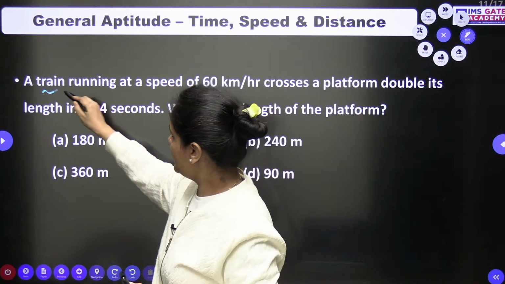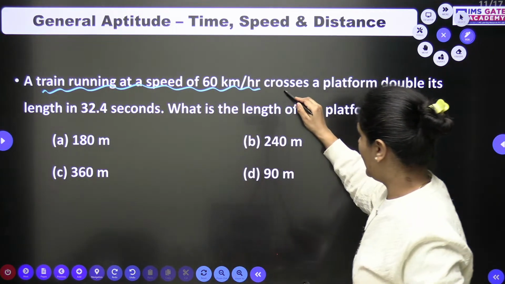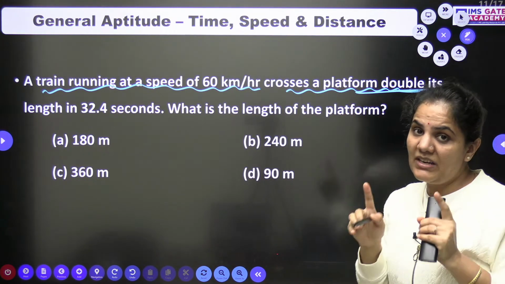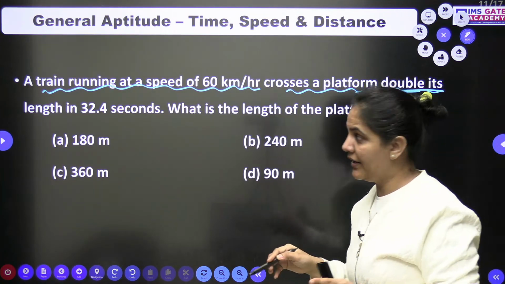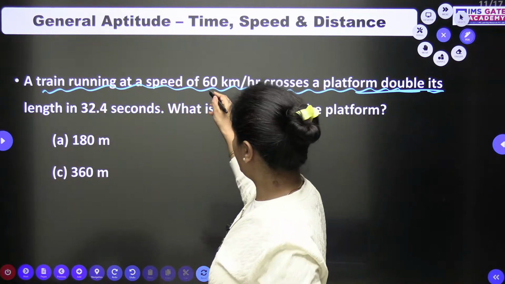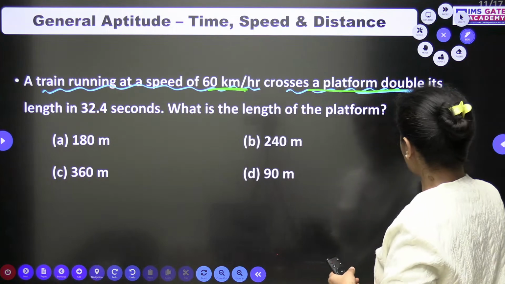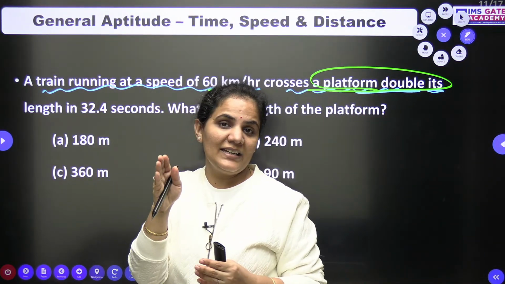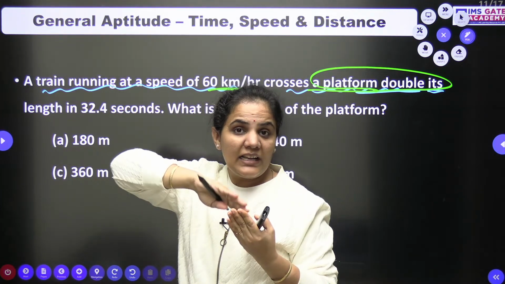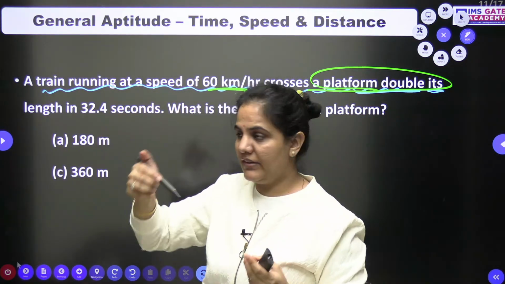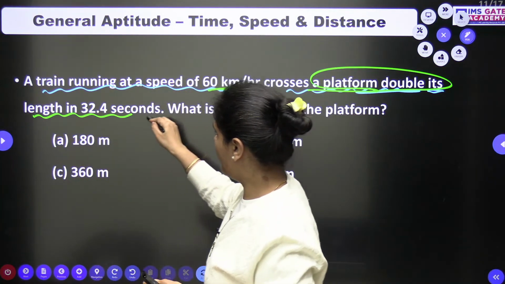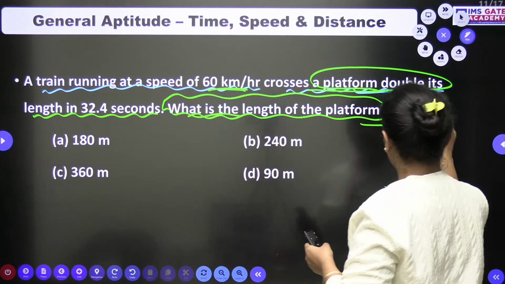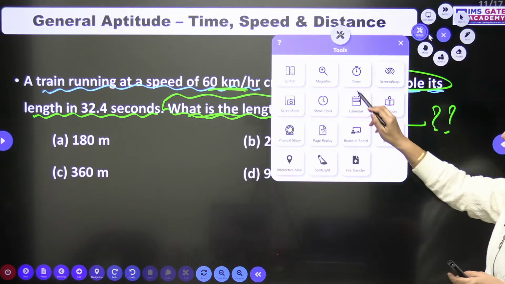A train running at a speed of 60 km per hour crosses a platform double its length. Now please read the question very, very carefully. Again, the language is important. If you consider the length of the train as x, the length of the platform is double that, so it will be 2x. In 32.4 seconds, what is the length of the platform? The question is asking about the length of the platform.